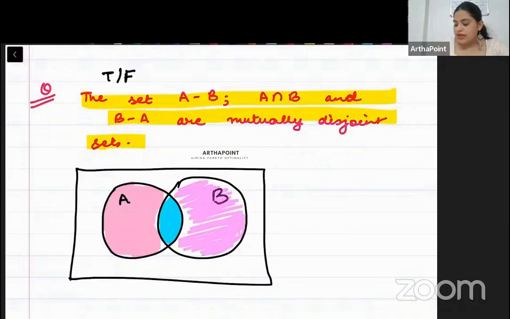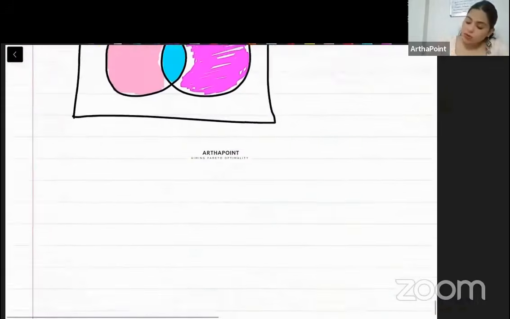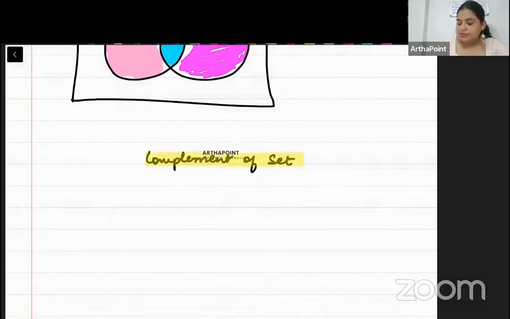So do you see that there is nothing common between the three? If there is nothing common, they will be mutually disjoint. So the statement is true. This is an absolutely true statement. There is nothing common between them. Okay, beta? Right. Now I want to talk about another concept here, which is called complement of a set.